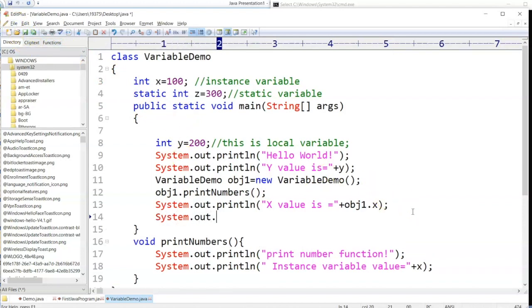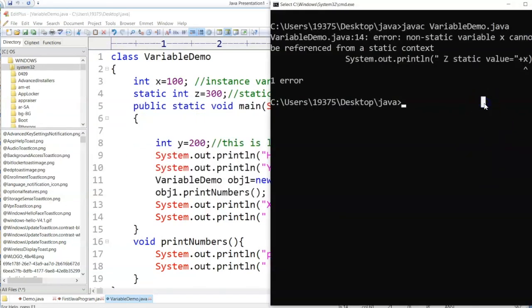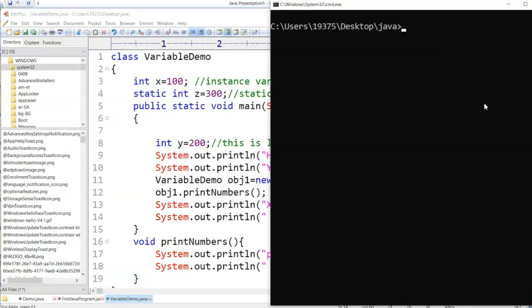For example, let me create here, I'll show you one example. System.out.println. I'll say z static value is equal to, what is the class name? Variable demo dot z. Okay, let's execute variable demo dot java.